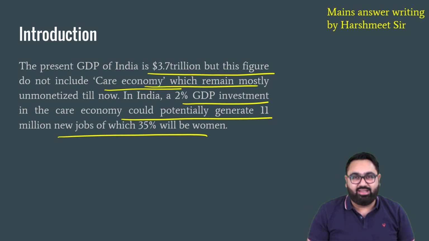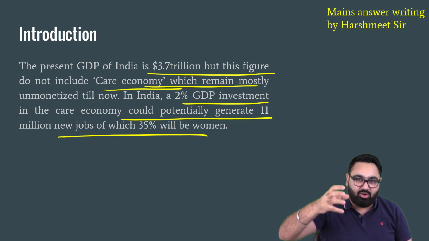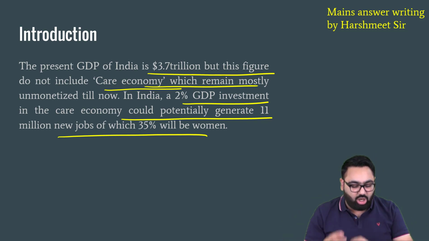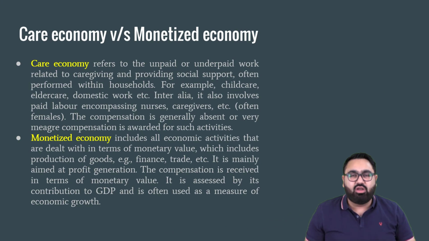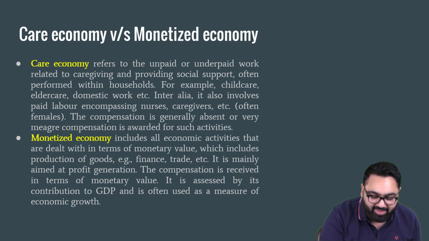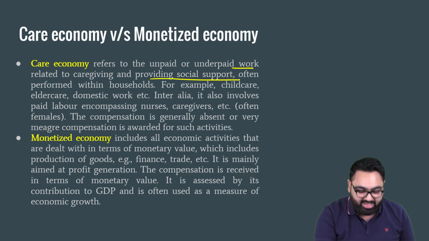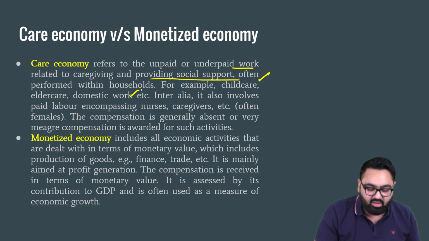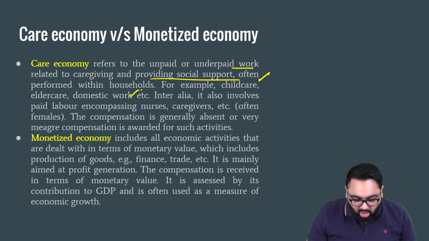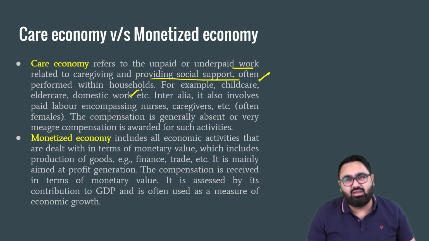There is nothing better in Indian economy questions than starting the answer by giving a proper fact about the GDP, about the contribution in jobs, etc. Now in the main body, first we will properly distinguish between the two, care economy and monetized economy. Care economy, as I told you, is unpaid or underpaid work related to caregiving, mostly within the household. It can be child care, elderly care, domestic work, all of this. It's not always unpaid. It can be underpaid also.